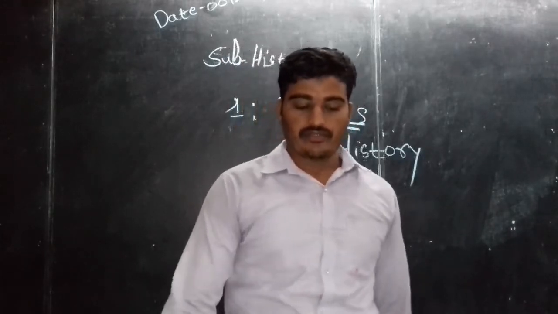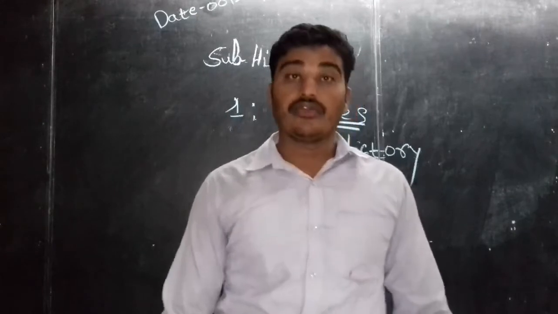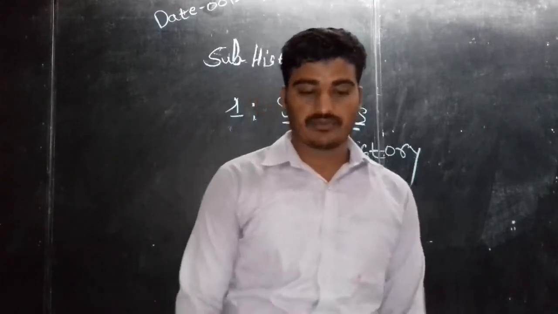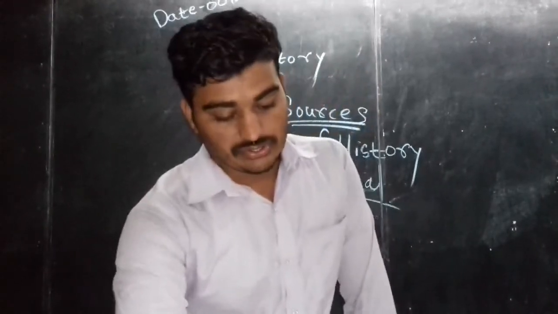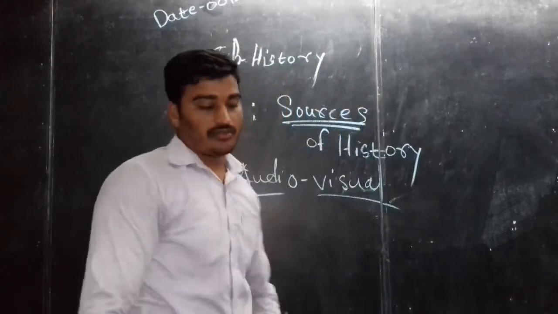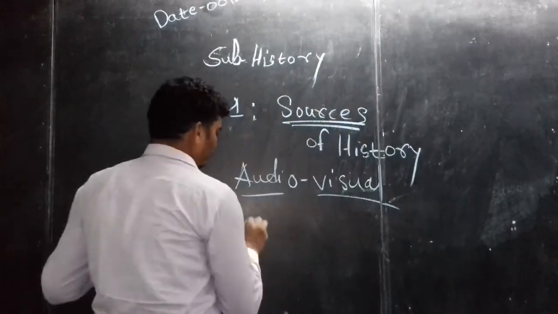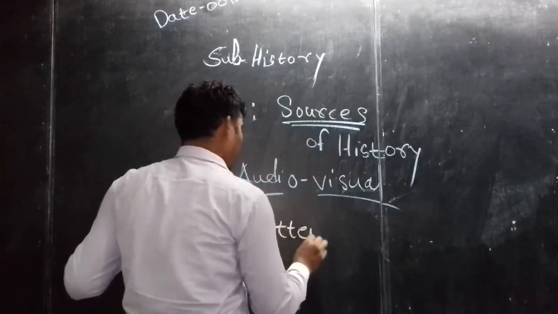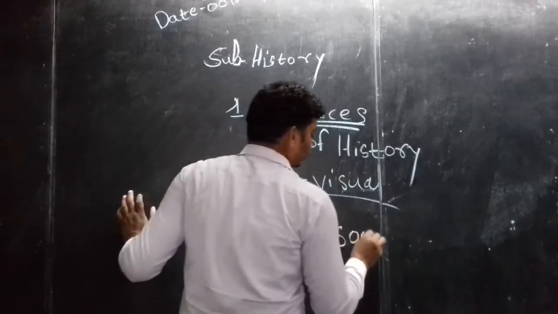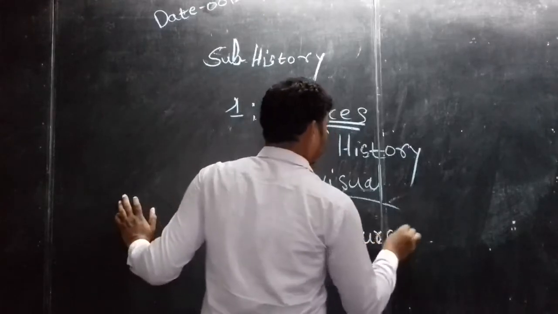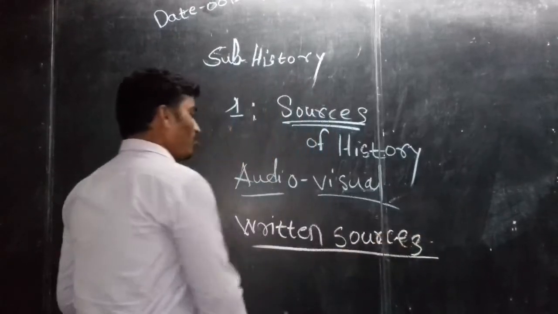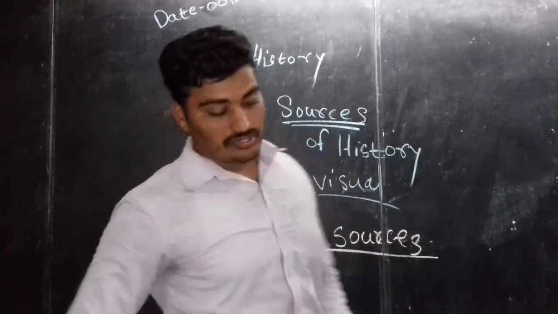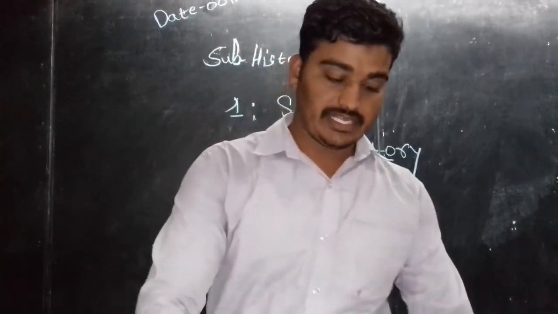Now first of all, we are going to see written sources. The first point in our sources is called written sources. Now we are going to see what all sources are included in written sources.